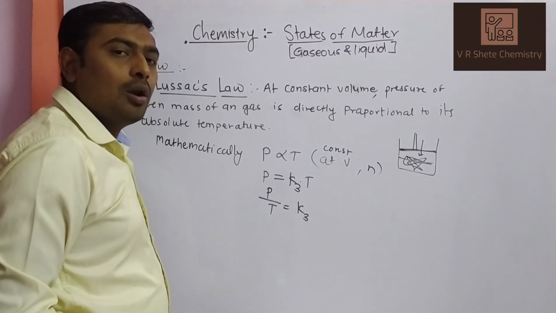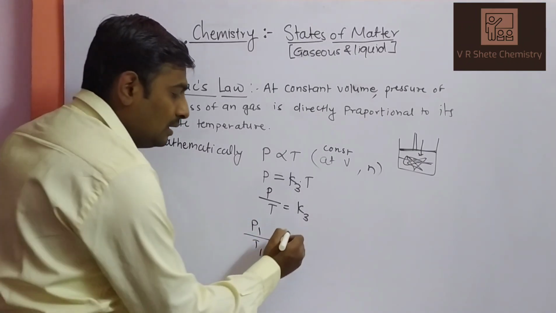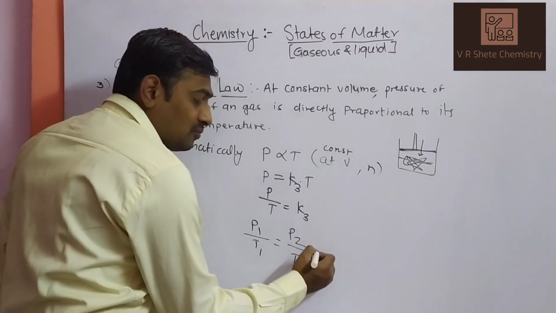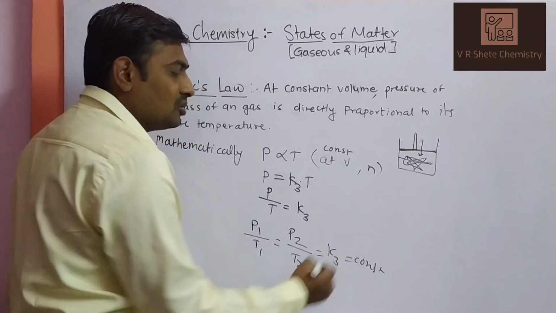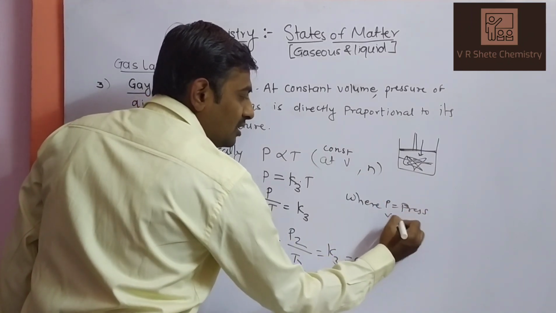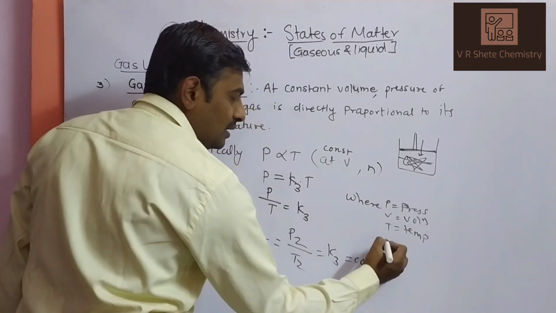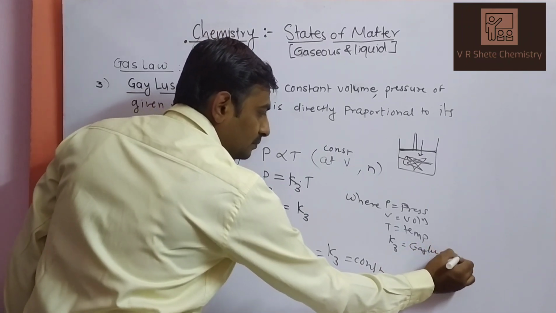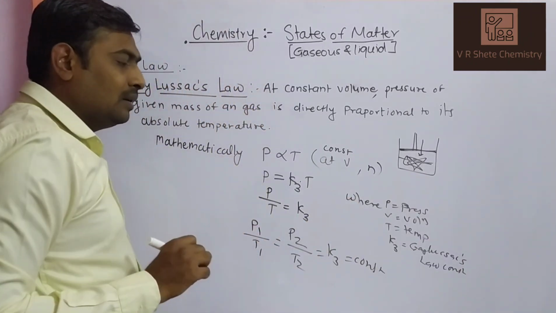If you are taking two or more gases, then the equation will be P1 upon T1 is the pressure and temperature of the first gas, and P2 upon T2 are the pressure and temperature of the second gas, equal to K3. That equation is constant, where P is pressure, V is volume, T is temperature, N is the number of moles, and K3 is the Gay-Lussac's law constant. So this is your equation.